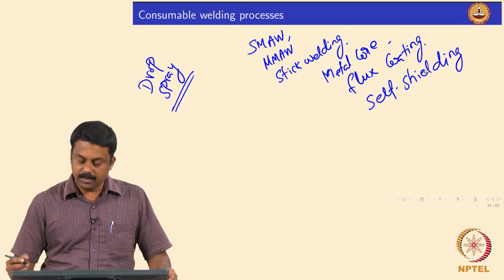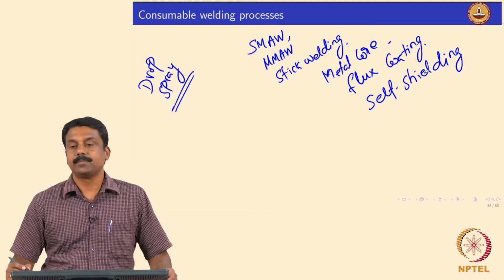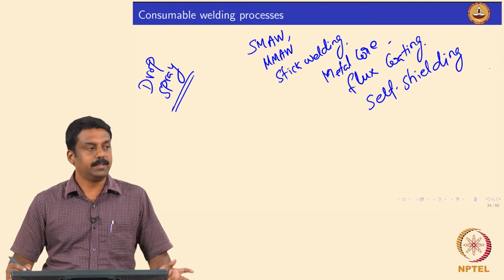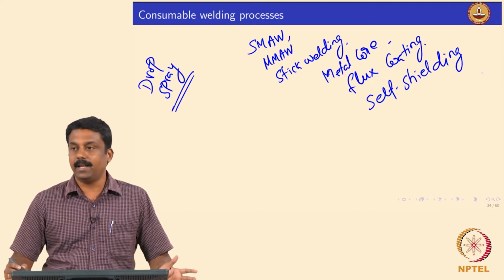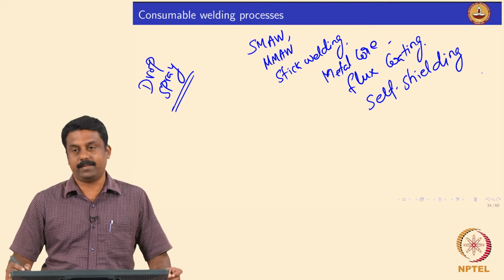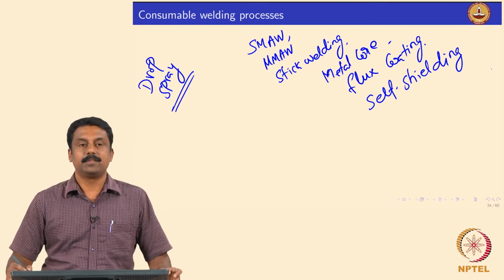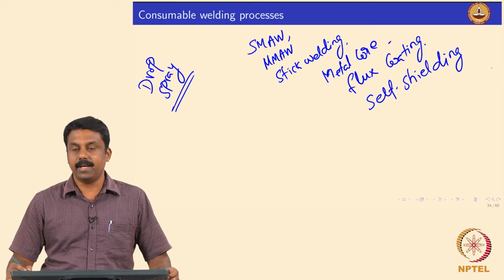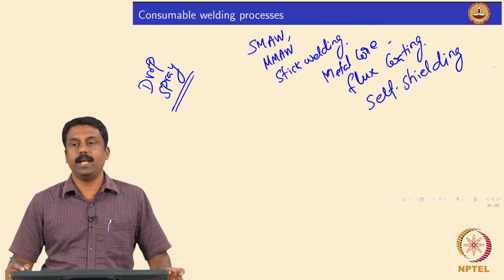We do not use an external shielding gas. So, in most cases the process is self shielding. And why is it called self shielding? Because the shielding gas is generated by the decomposition of the flux. Generally the flux contains elements that either dissociate or decompose to generate the gases.